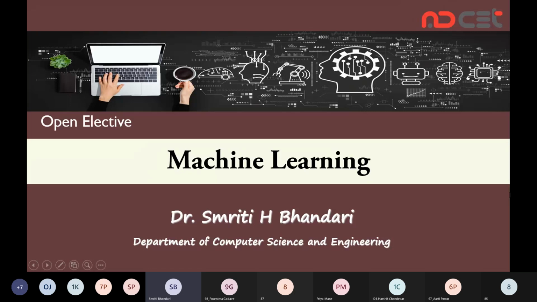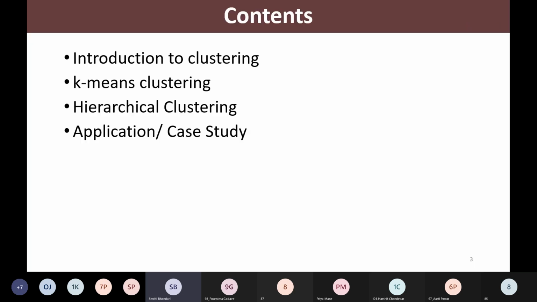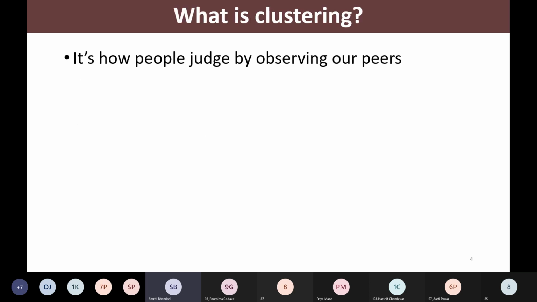So let's start today's session. Today we are going to discuss clustering, which is included in the last unit of our curriculum. So what are we going to study in this unit? First, I'll be introducing you to the concept of clustering. There are several types of clustering, but we'll be focusing on only two types: k-means clustering and hierarchical clustering. And we'll solve a few problems related to these techniques. So let's begin with the concept.